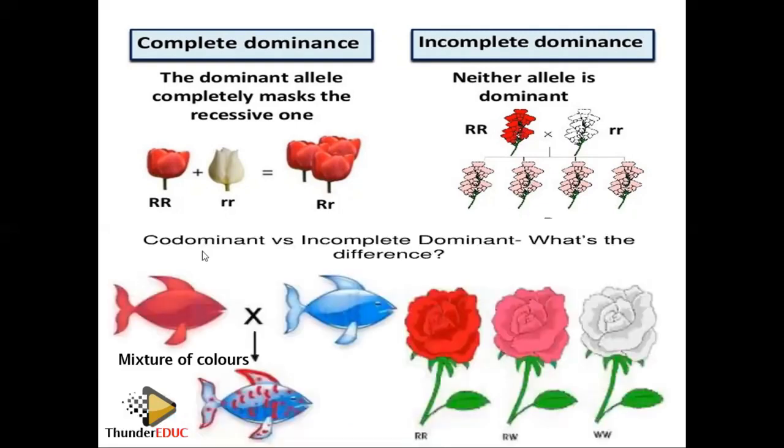Then if you look at the codominance, it means that the two must be there. If you look at this color and this color, the red and blue, when you cross them, you produce a mixture of red and blue. Here you produce a mixture. It means that red is completely dominant and blue is also completely dominant, and they express themselves in the phenotype of the offspring. While in incomplete, this is an